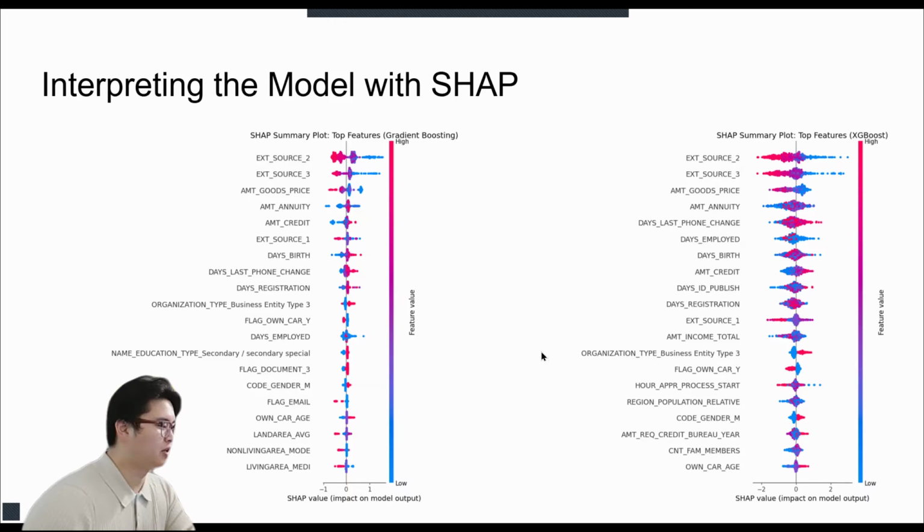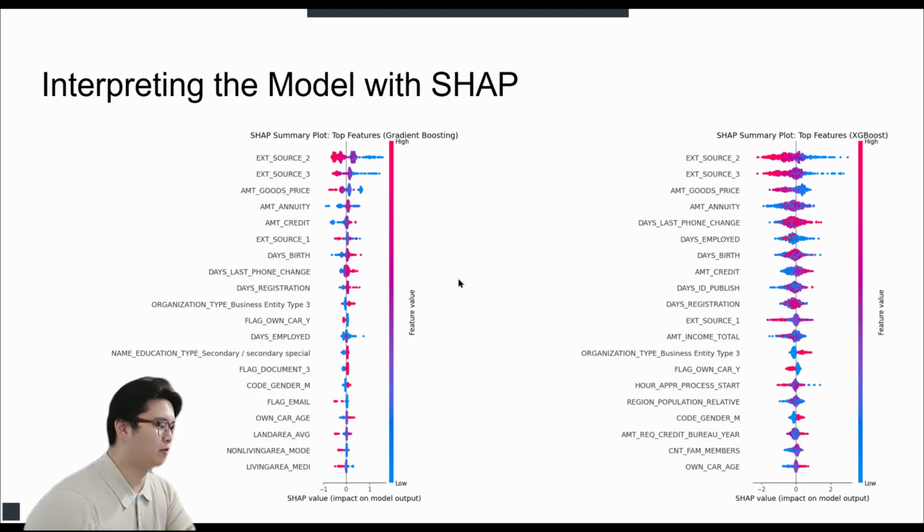In other words, the algorithm wasn't learning financial risk. It was just memorizing specific customer ID numbers. Because I used SHAP to interpret the fit, I was able to catch this flaw, drop the ID column, and completely retrain the pipeline. As you can see on the screen now, the corrected model logically anchors its decisions on highly valid, explainable financial indicators, especially external credit score and client age.